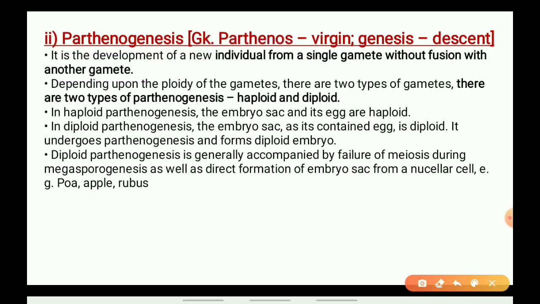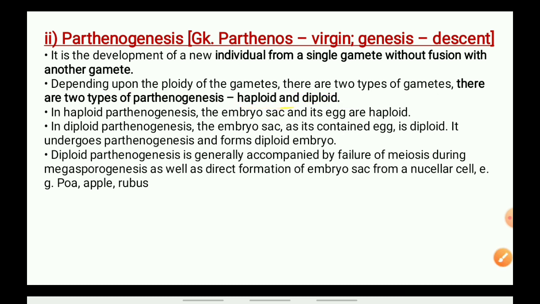Now, depending upon the ploidy of the gametes, there are two types of gametes: haploid or diploid. Based on how the chromosomes of the gametes are divided, the gametes can be haploid gametes or diploid gametes.